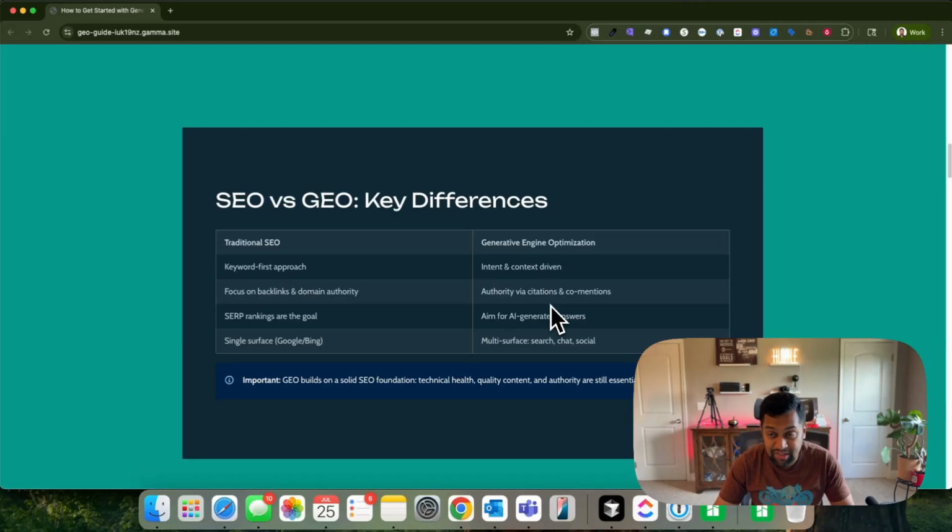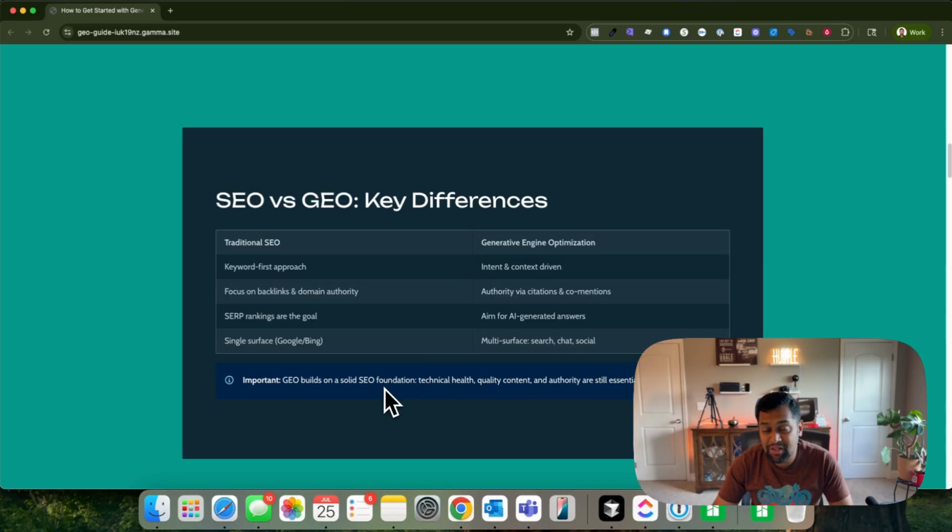As I mentioned earlier, citation is going to be extremely important. Traditional SEO focuses on ranking in the SERP, while GEO focuses on ranking in AI generated answers. Obviously, SEO is only focused on the big players such as Google and Bing, but with GEO, the impact can be in multiple locations: search, chat, and social.